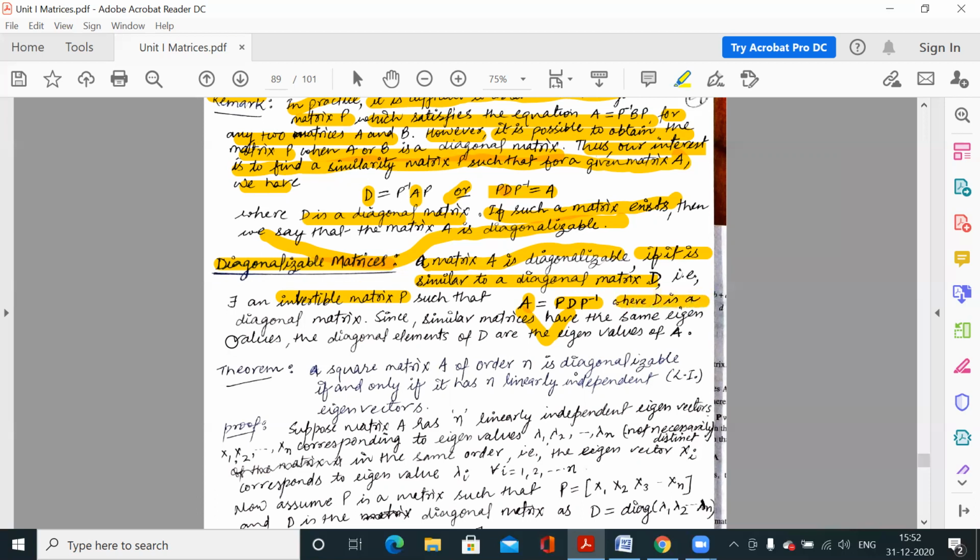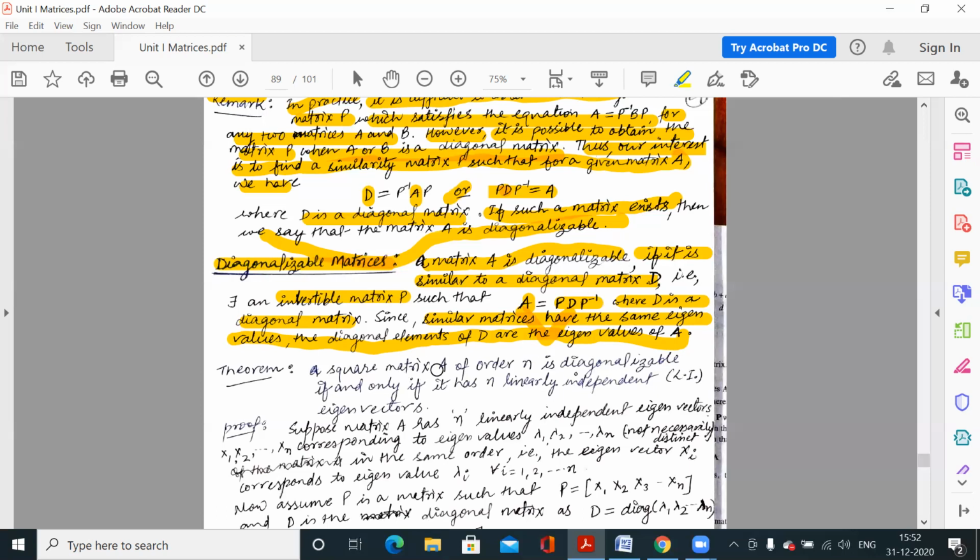So where D is a diagonal matrix, since similar matrices have the same eigenvalues, the diagonal elements of D are the eigenvalues of A. Why? I remind you of the remark that the eigenvalues of a diagonal matrix are the elements of the diagonal matrix. The eigenvalues of a diagonal matrix are its diagonal elements.